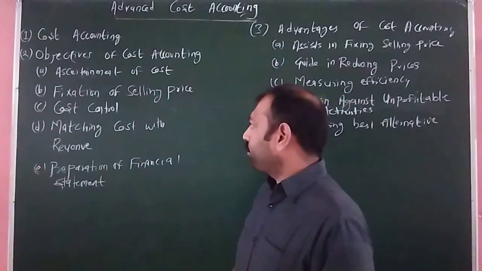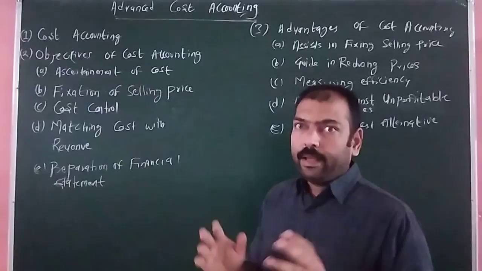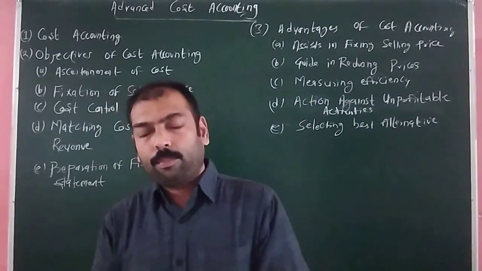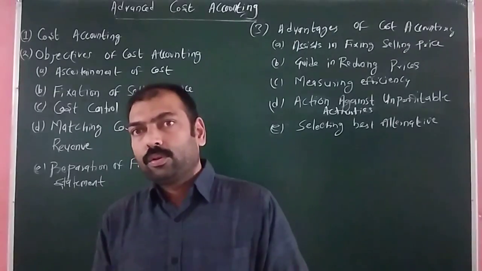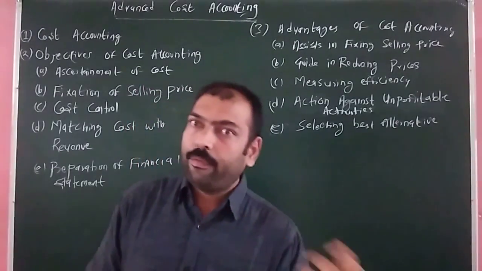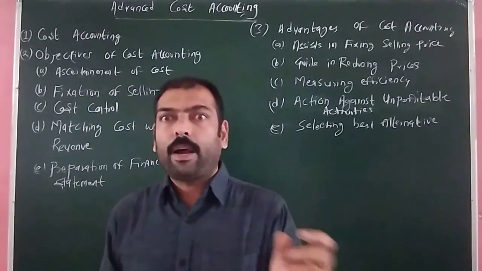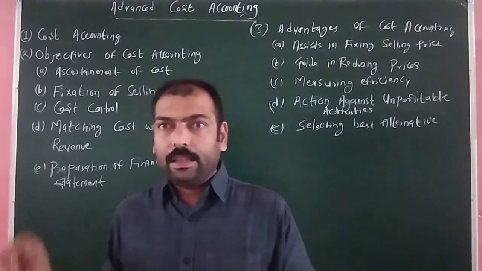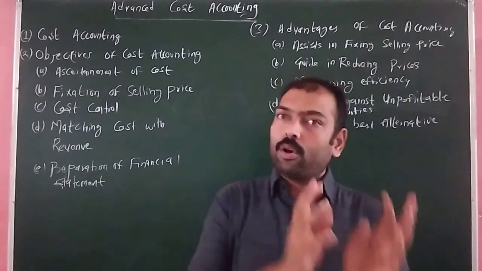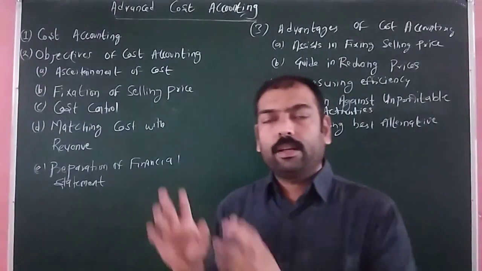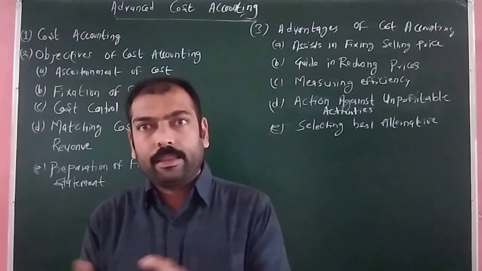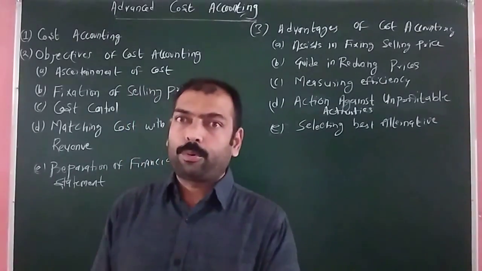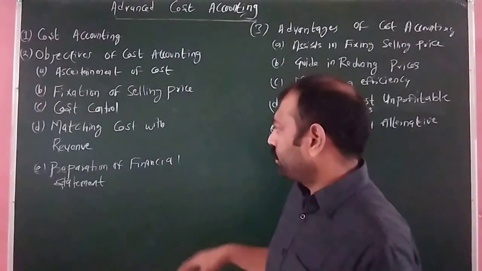The next point is matching cost with revenue. As you know, the financial account is a combination of all the products and service information. So it does not provide how much profitability has been earned by a specific product or specific service. In this, we know the cost of the specific product and the selling price of that product, and through that we will know the profitability of each product or each process.